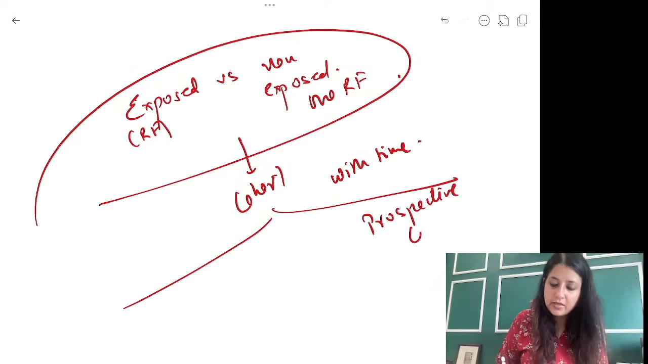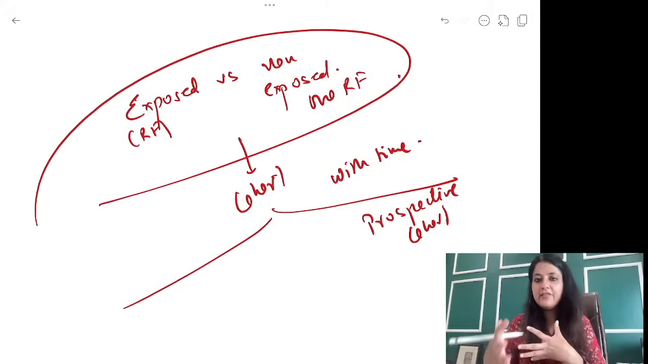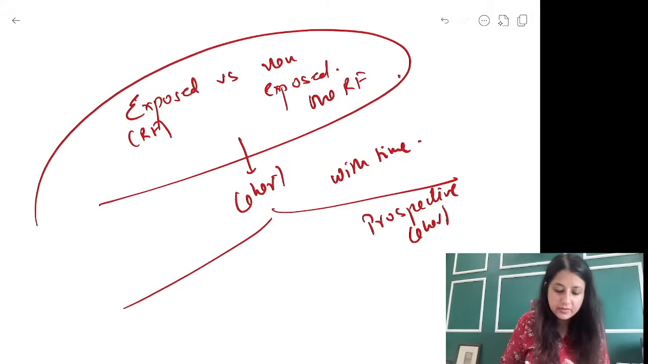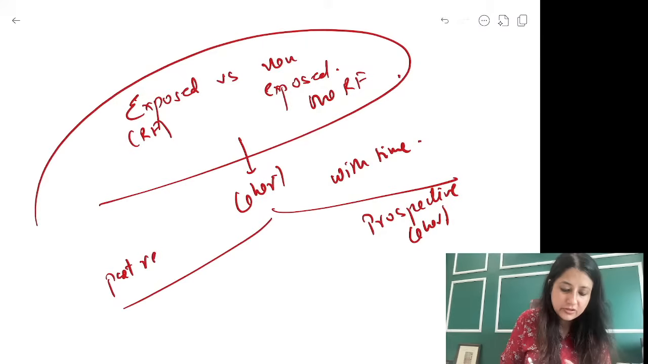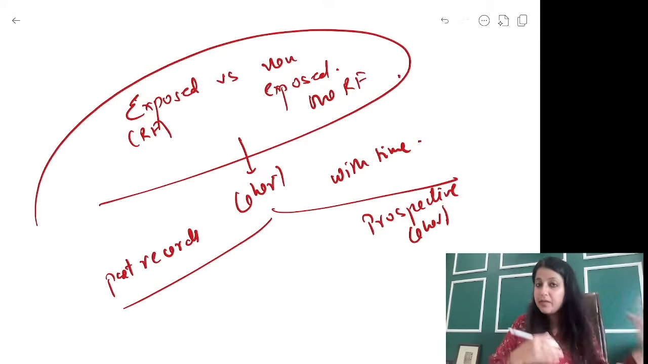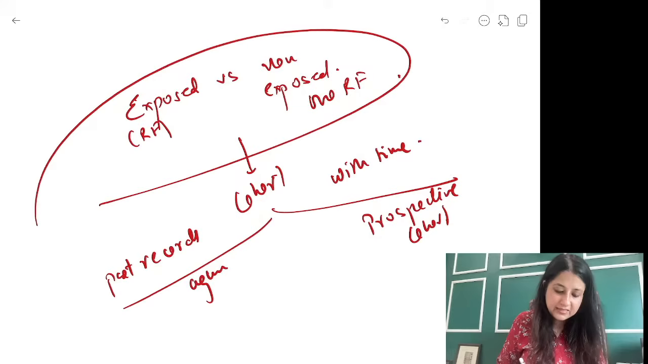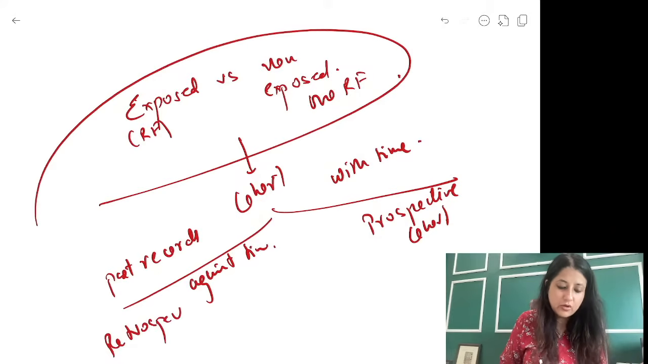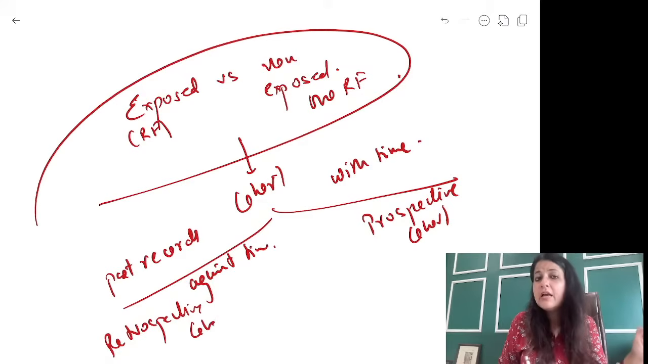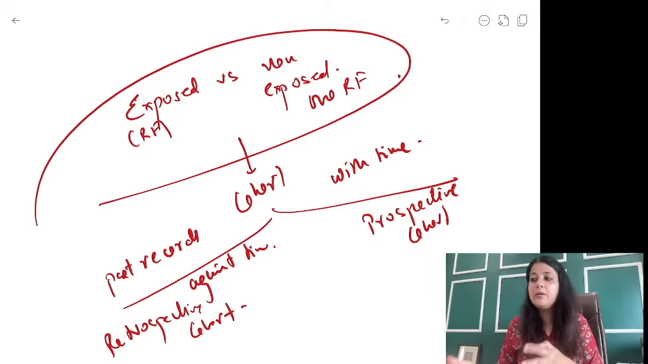cohort. I have taken the exposure detail and am moving forward. If you see past records, you are moving time के against time जा रहे हो, ठीक है? This is your retrospective cohort. This is all you need to do. What you have to figure out is, what are you comparing?